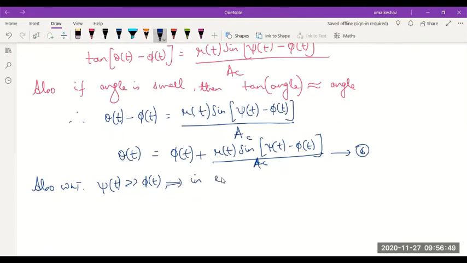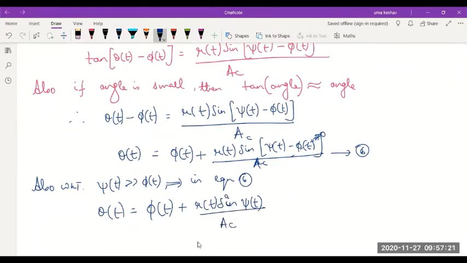Using this in equation 6, theta of t becomes equal to phi of t plus r of t sine psi. Here I should consider only psi. The value which I'm subtracting, I'm going to consider it is very small. It will be approximated to 0. So I'm taking this as approximated to 0. So r of t sine psi divided by AC.